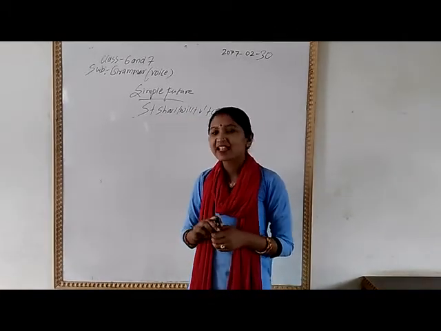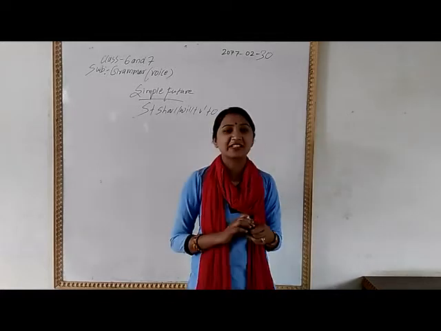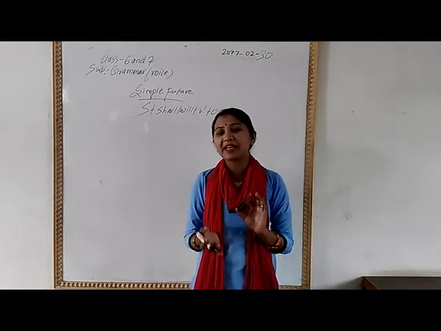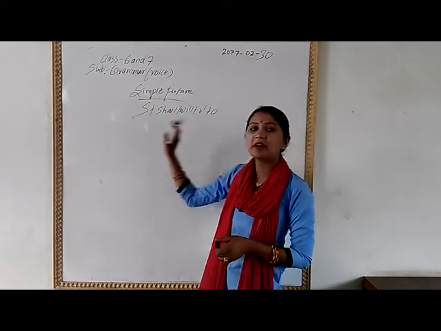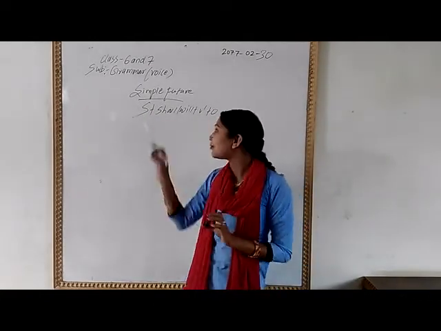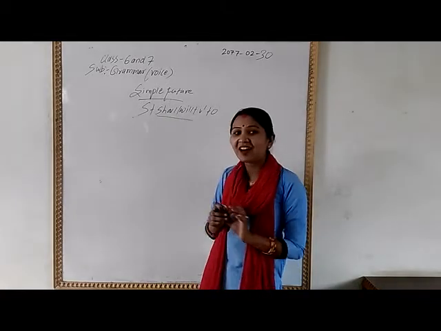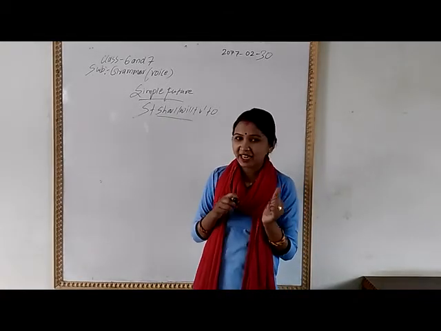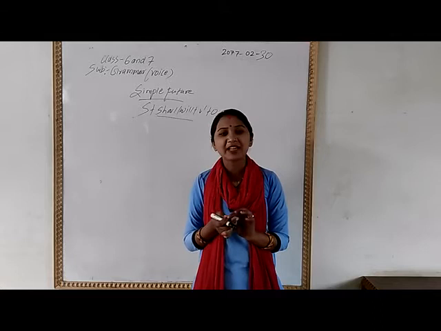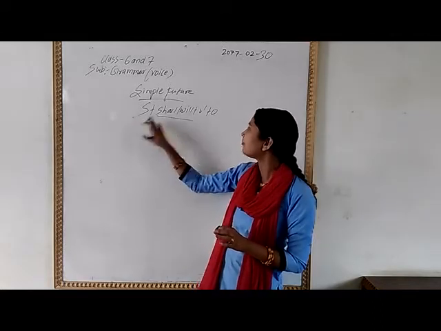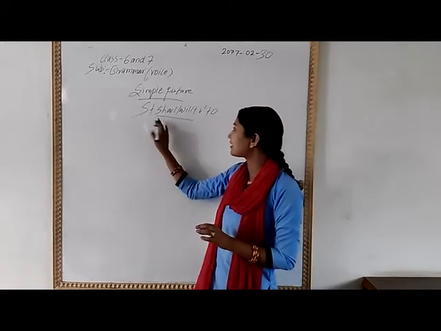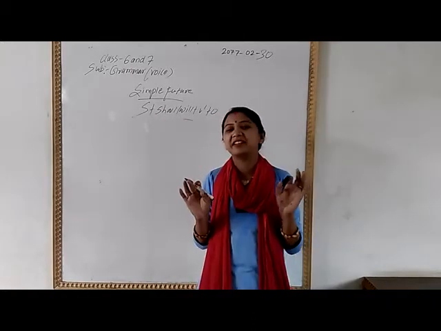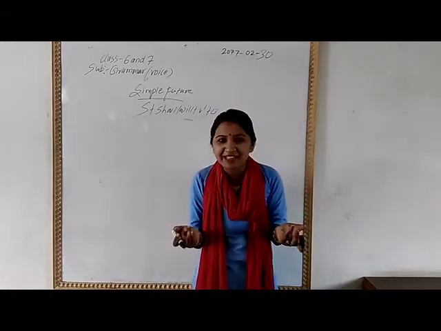And you know we are going to change it into voice form, active into passive. What do we do? The subject comes there and the object comes here. The person in front goes to the back, and the person at the back comes to the front. Subject becomes object, object becomes subject, and what is in the middle is left in the middle, because we have no place.